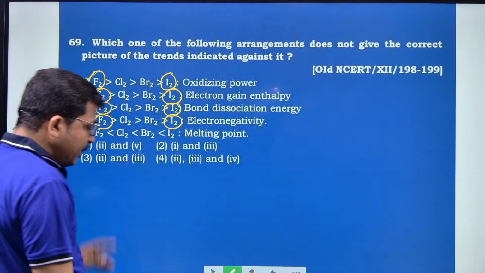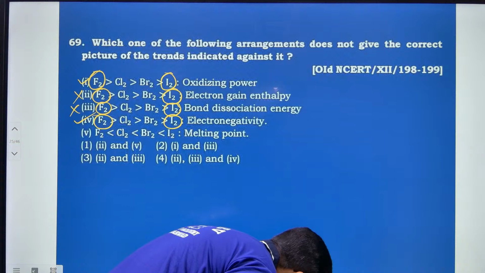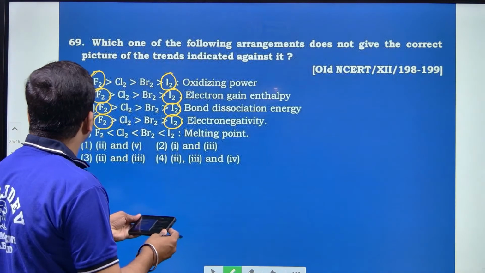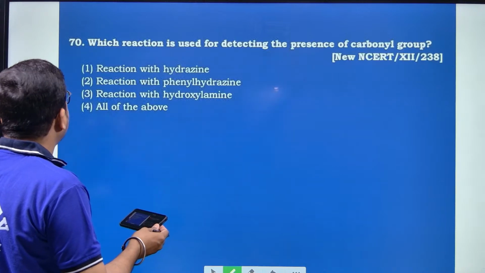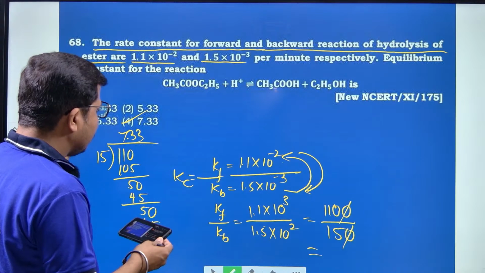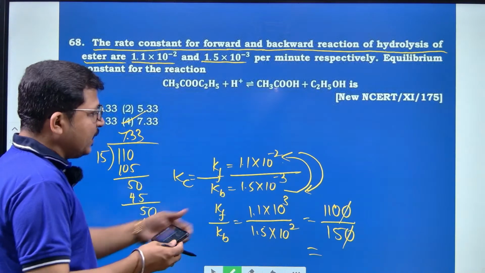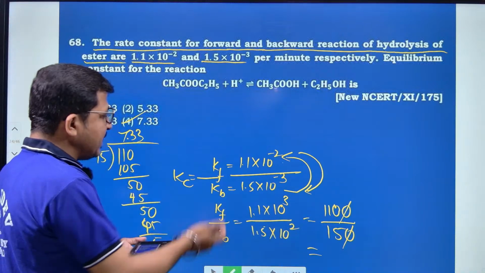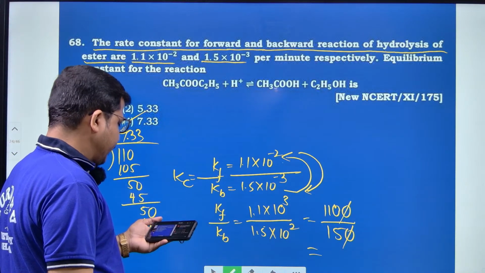And the melting point. For the purpose of simplification I have taken the reciprocal, otherwise there is no issue.